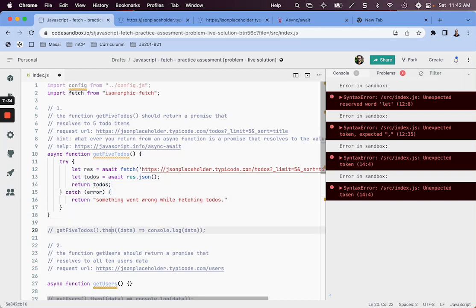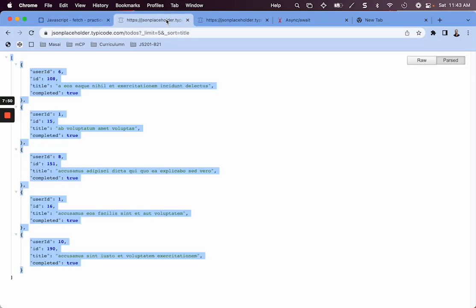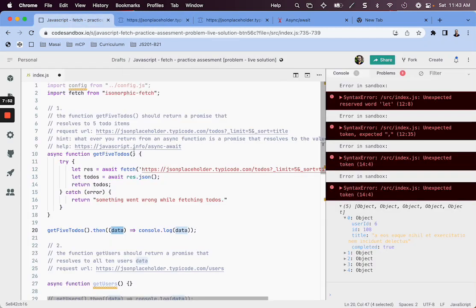So now we can check it. Here, what I have already written for you is we are invoking this function and using dot then to check if our data is working as expected, and we can see that we got back our 5 to-do items, these 5 to-do items here.